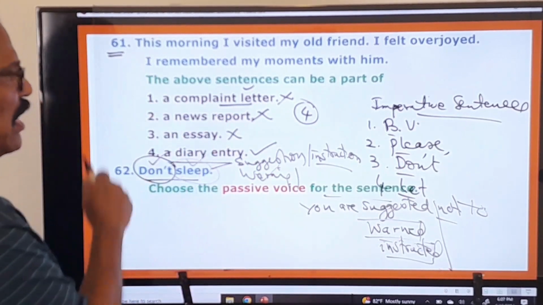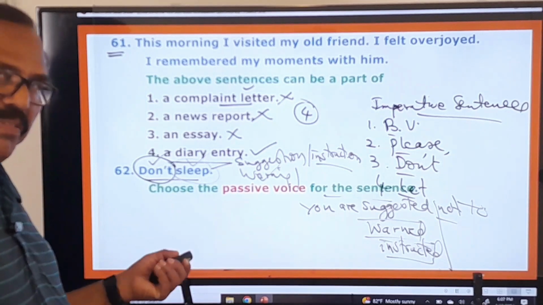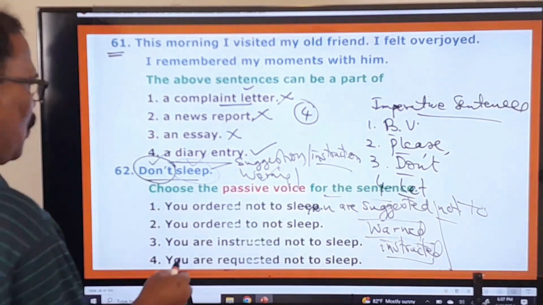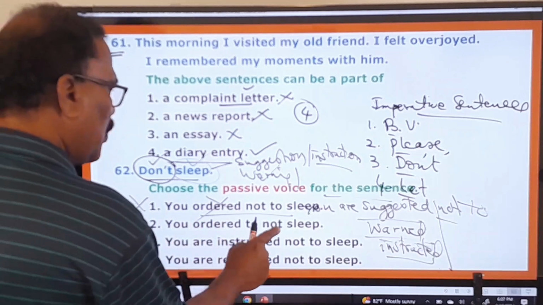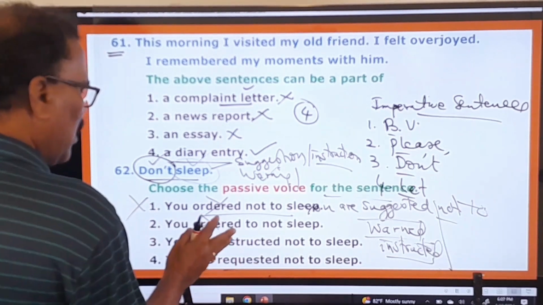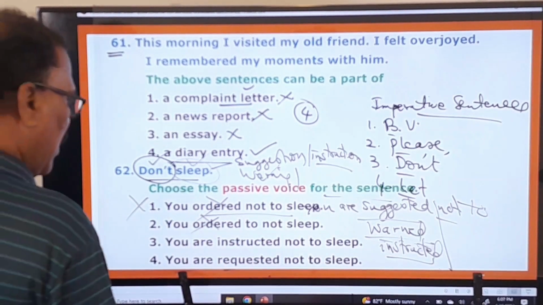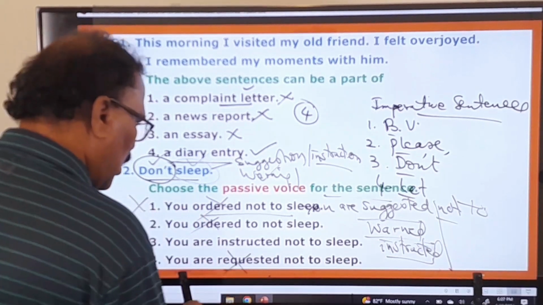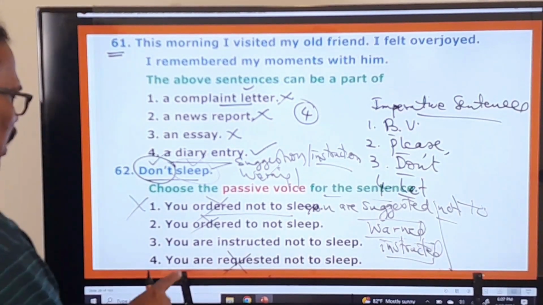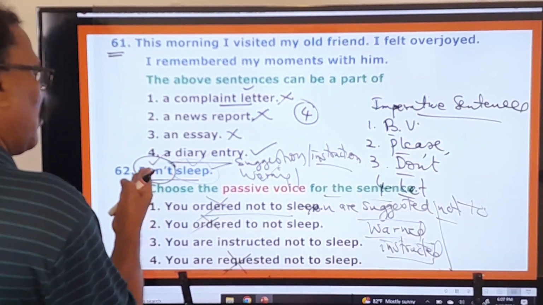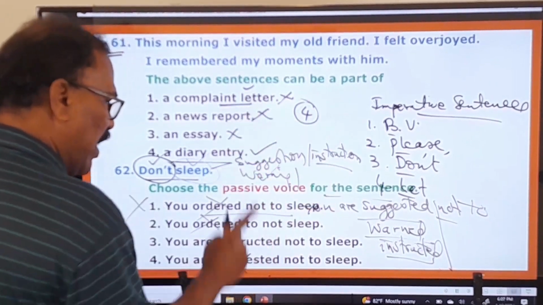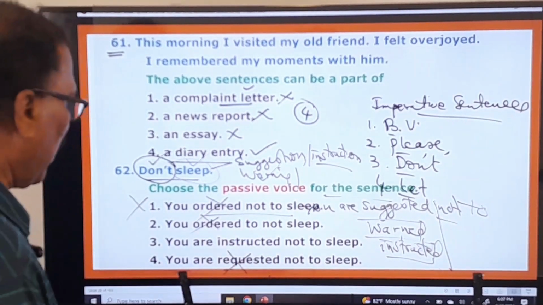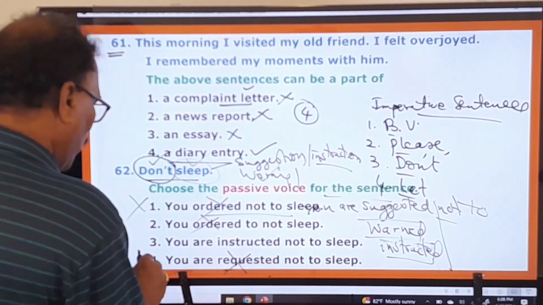Okay. So now let us look at the options given here. Here you see "you ordered not to sleep." No. Ordered cannot be used. So "order" is totally left out. And this is not a request. Therefore this request is also left out. You cannot say "you are requested." When there is don't, in this don't you find either a suggestion or a warning or some instruction. Therefore there is no question of request. So you cannot say "you are requested." Therefore this is also gone.